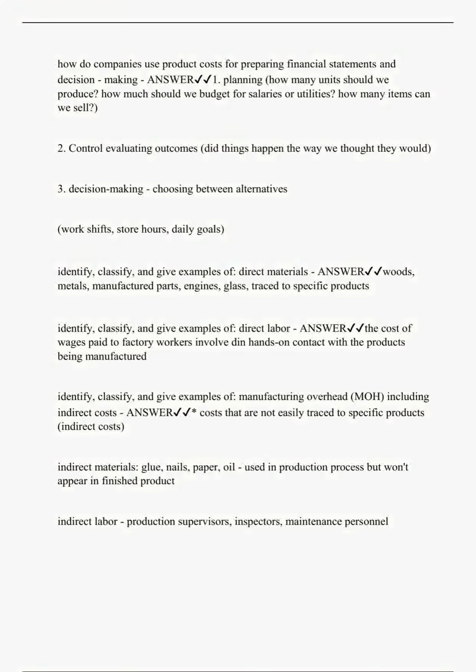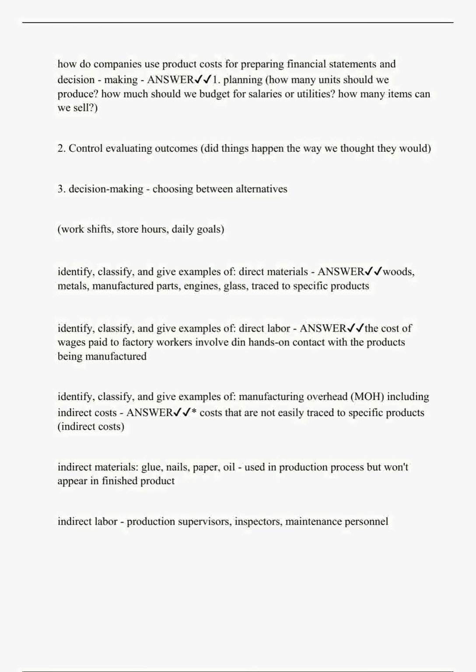Identify, classify, and give examples of direct materials. Answer: woods, metals, manufactured parts, engines, glass, anything traced to specific products. Identify, classify, and give examples of direct labor. Answer: the cost of wages paid to factory workers involved in hands-on contact with the products being manufactured.